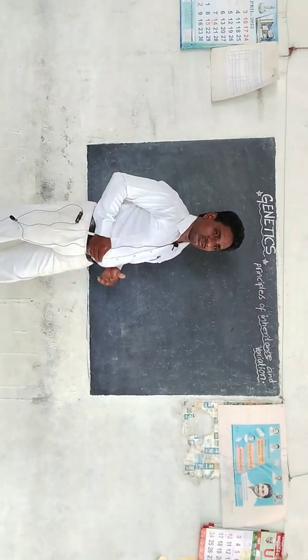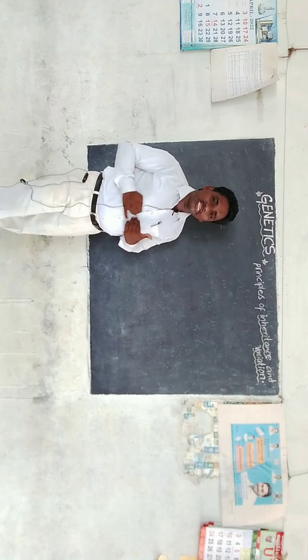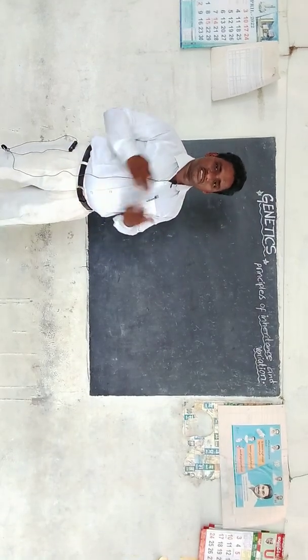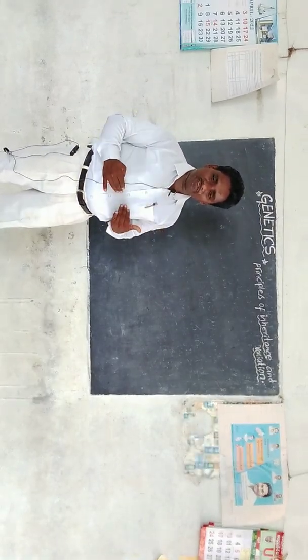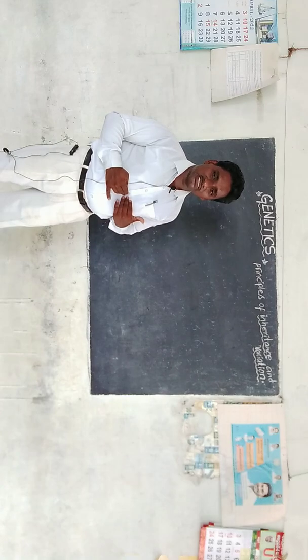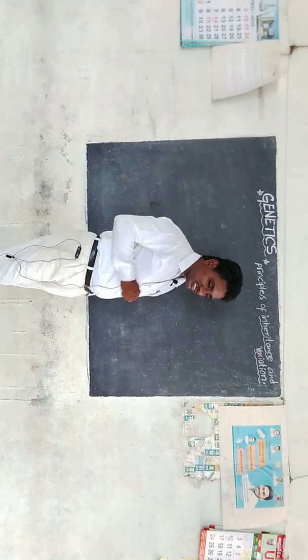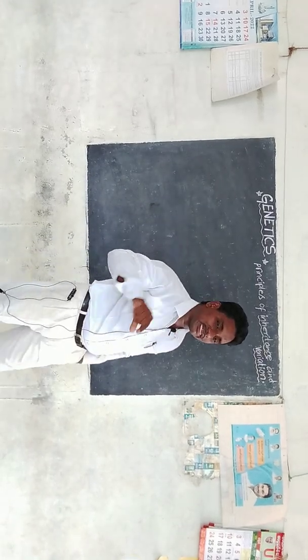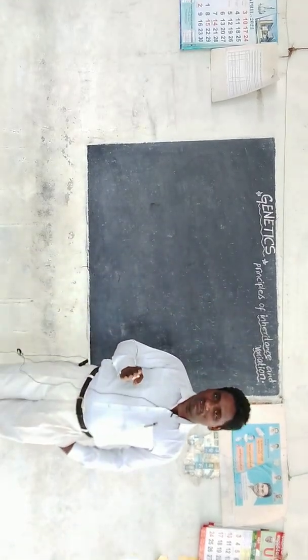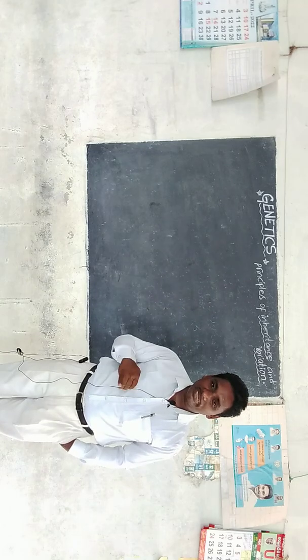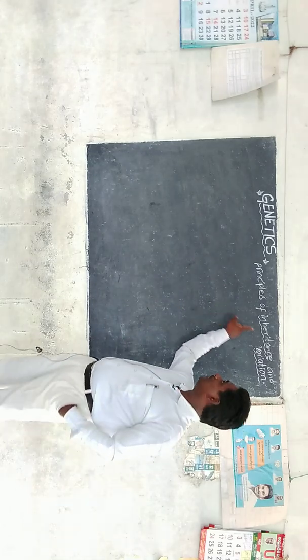For example, I am looking like my father. The height, the behavior, the voice, the personality, the attitude. That means something hidden, a character, is transferred from my father to me. This is called inheritance.